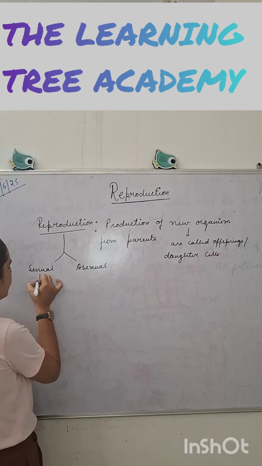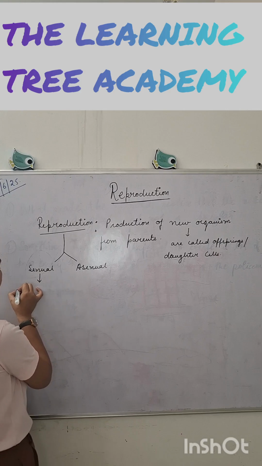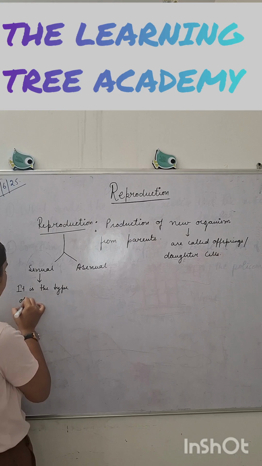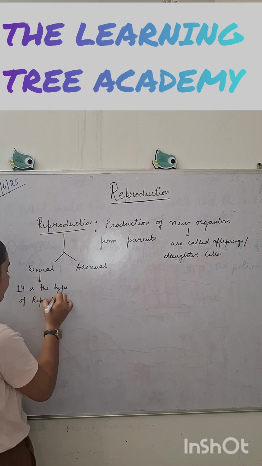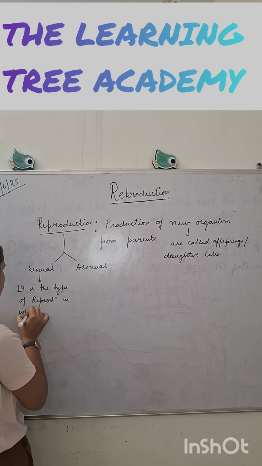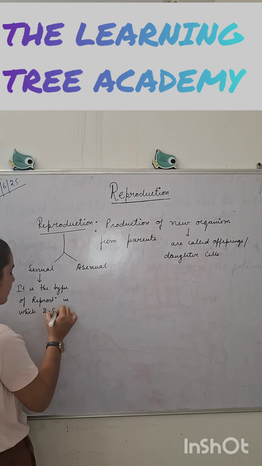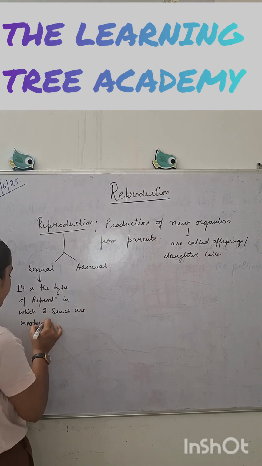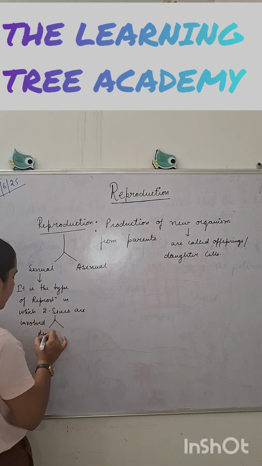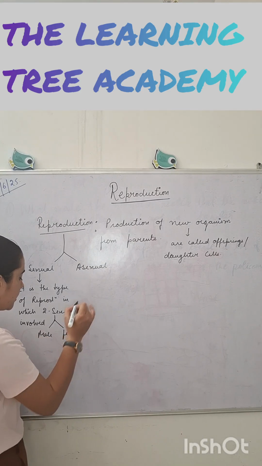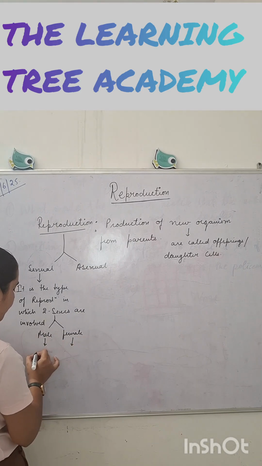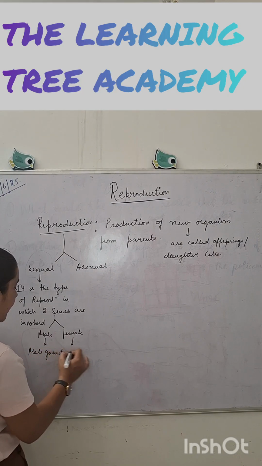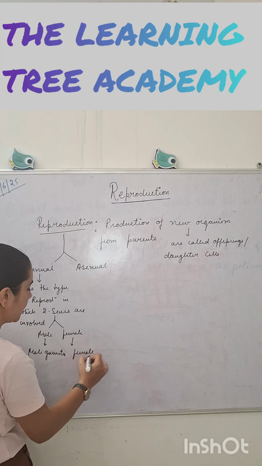In sexual reproduction, two sexes are involved, male and female. These produce different gametes. Male produces male gametes and female produces female gametes.